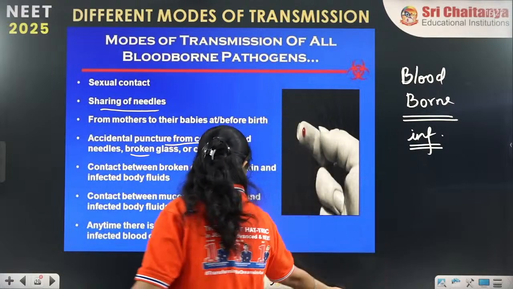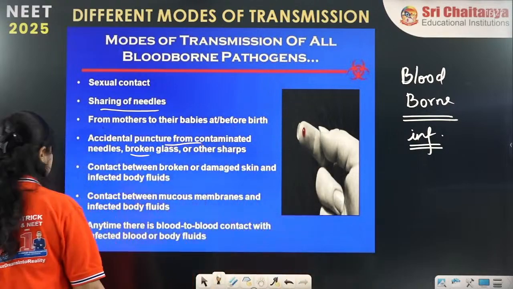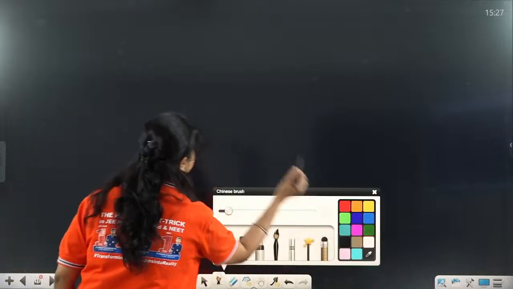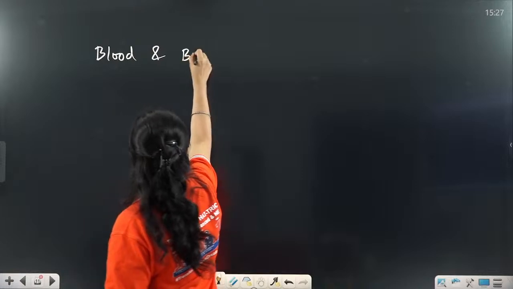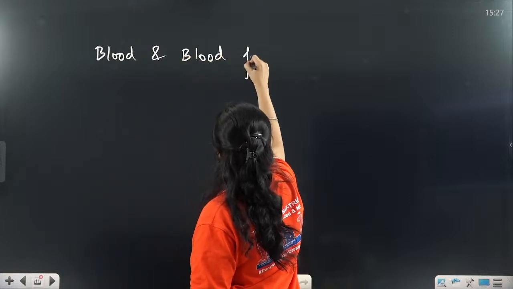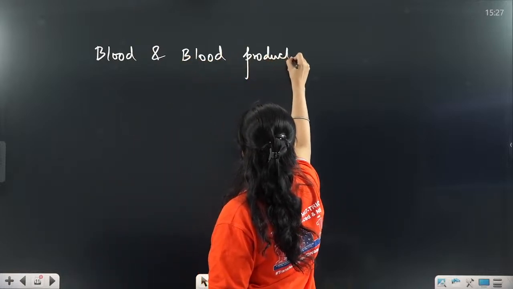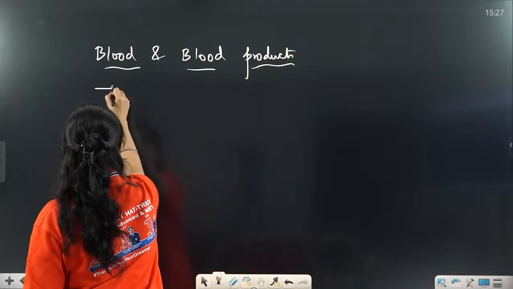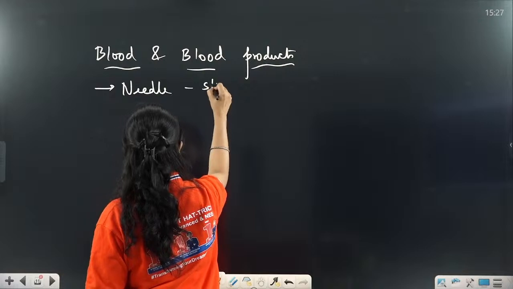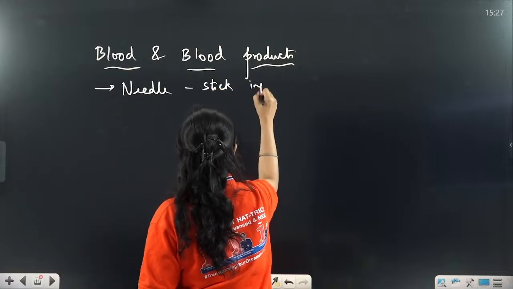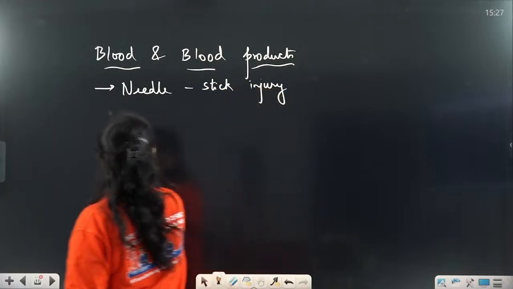So let's have a quick look at the various processes in which blood and blood products are transmitting the infections. Blood and blood products transmission: first it is the needle stick injury. Needle stick injury is an accidental injury, remember this.